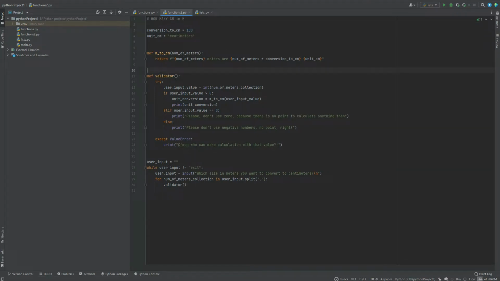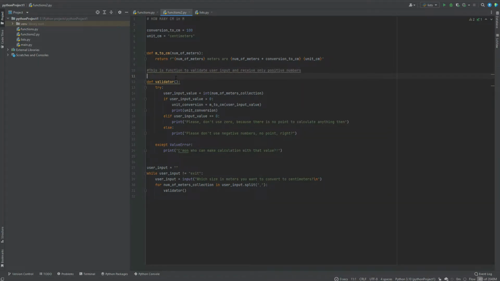For example, this is a function to validate user input and receive only positive numbers. So now I know that this part of code is related only to validating positive numbers from user input.